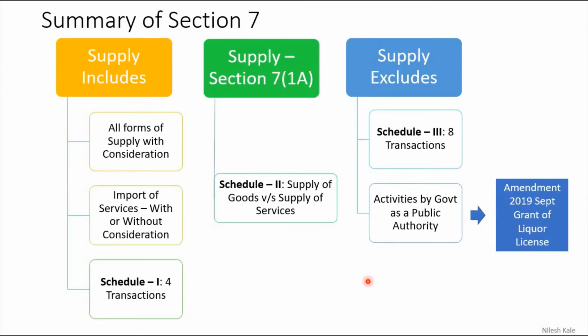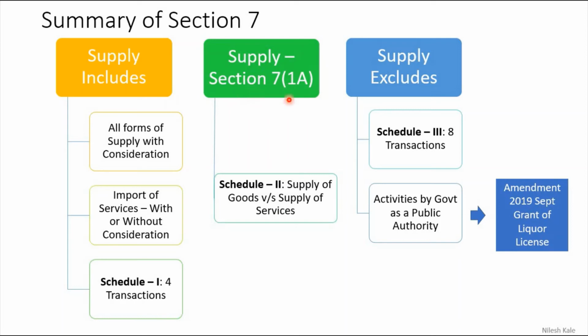Now this is the summary of Section 7. Supply includes all forms of supply with consideration, first point. Import of services with or without consideration, second point. Third and fourth: see, Schedule 1, all four transactions which you have learned.